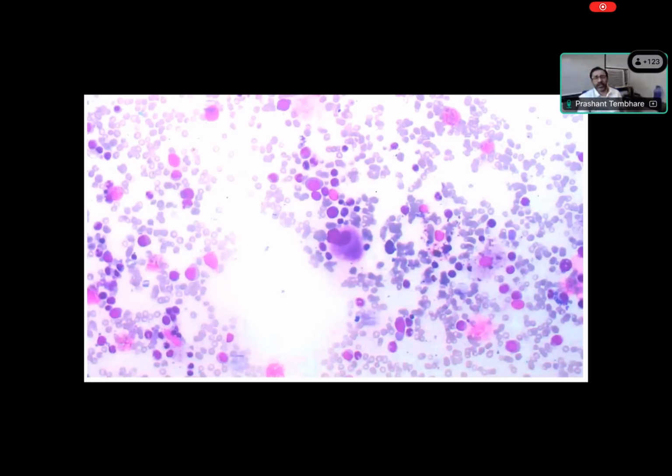This is a closer view, so there is clearly an increased population. Can you see this closer view? If you look at this closer view, which population do you think is more, in terms of myeloid or erythroid, granulocytic, erythroid or megakaryocyte series? Yes, you can see there's one megakaryocyte, but if you look, there are a few granulocytes, and this pocket has erythroid cells, this pocket is erythroid cells, this pocket is erythroid cells. The erythroid cells are close to the macrophages. You can see this is a histiocyte or macrophage there. Here also a histiocyte or macrophage, and the erythroid cells surrounding it. This is again a macrophage and the erythroid cells surrounding it.